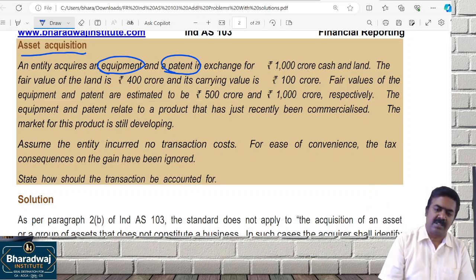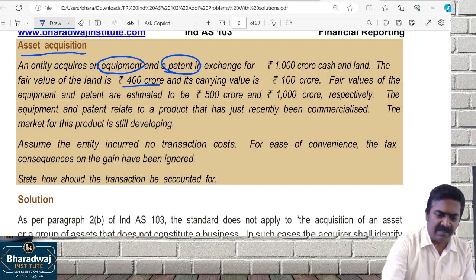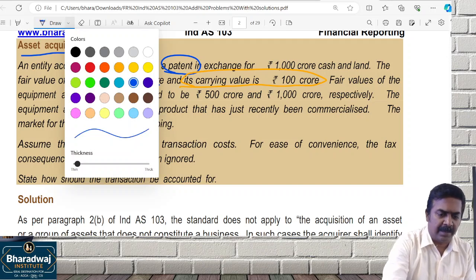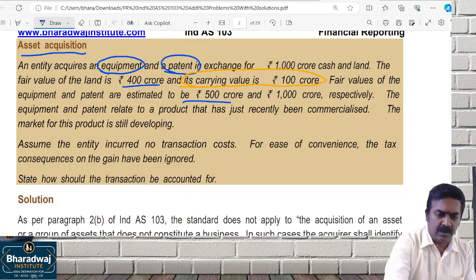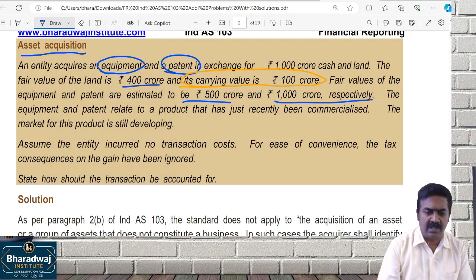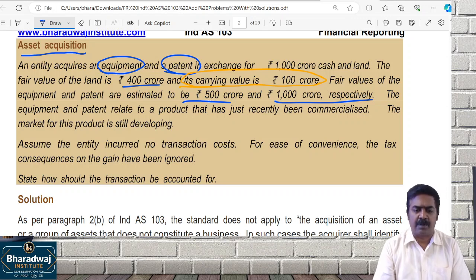Carrying value means the book value; the book value in the seller's books is given as 100 crore. Fair value of the patent is 500 crore, and carrying value is given as 1,000 crores. The equipment and patent are related to a product that is just recent.